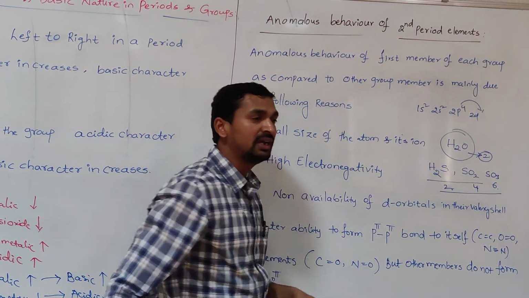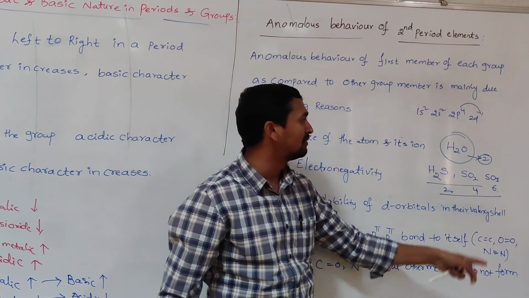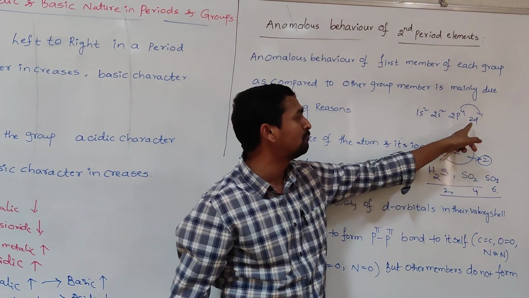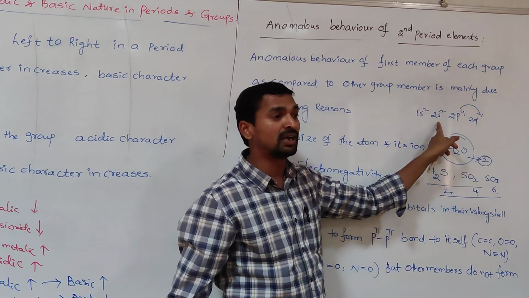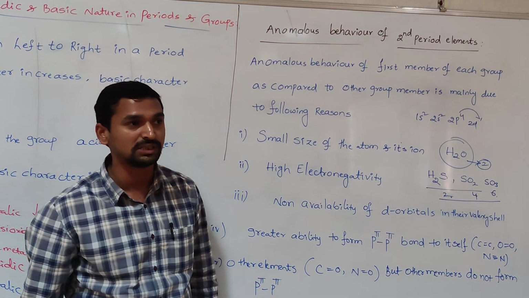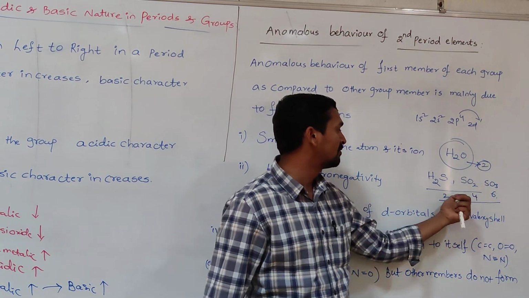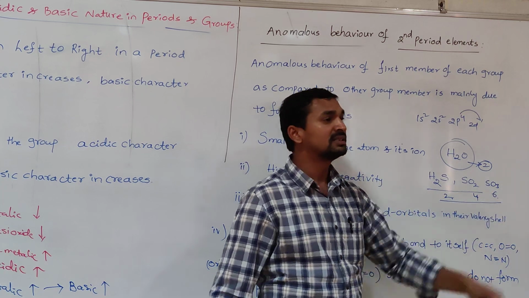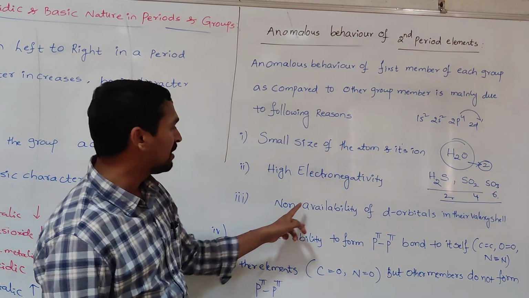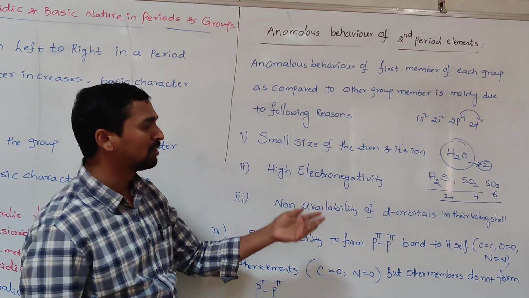No. So oxygen can show only the valency 2. Whereas in sulfur, 3s2, 3p4, 3d0, promotion of an electron from the 3p orbital to the 3d orbital is possible. That results in the extension of its valency from 2 to 4, and 4 to 6.